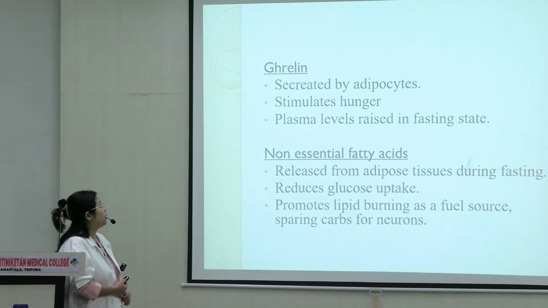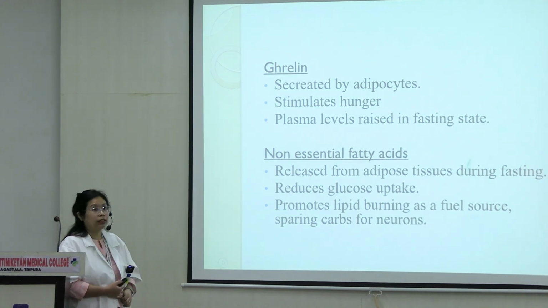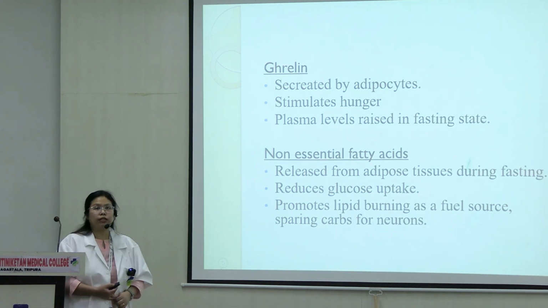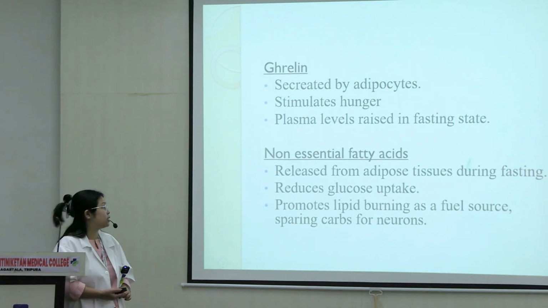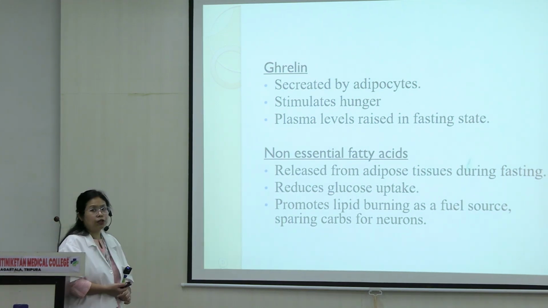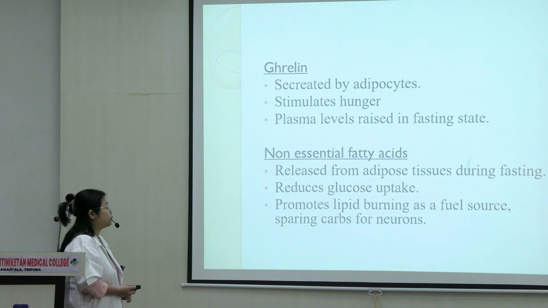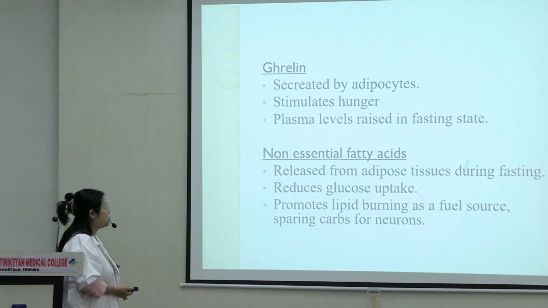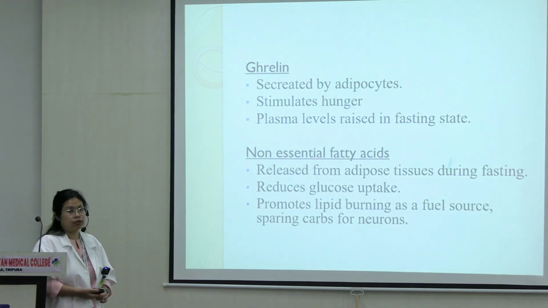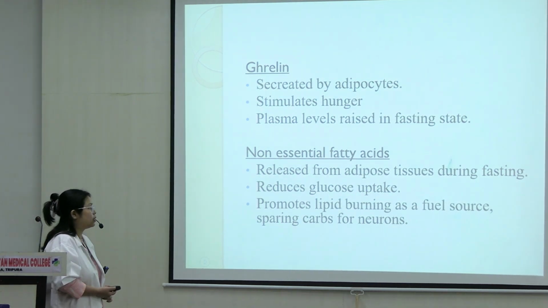Same with ghrelin. This is also secreted by adipocytes, stimulates hunger. Whenever there is starvation, there is a fasting condition, this will get activated and you will see plasma levels of ghrelin have increased. And then there are non-essential fatty acids. They are released from adipose tissue during fasting. It reduces glucose uptake and promotes lipid burning as a fuel source instead of glucose, and spares the carbs for neurons.